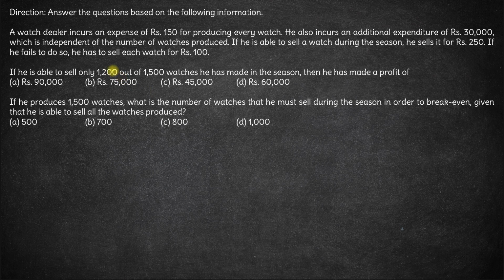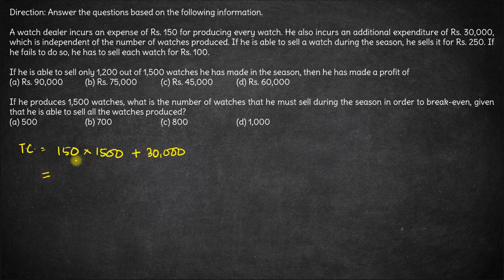So what's happening is he is able to sell 1200 out of 1500. That means he's producing 1500 watches. So for this particular question, the total cost is going to be 150, the cost of producing one watch, and he produces a total of 1500 watches. So the total variable cost will be 150 into 1500 plus the fixed cost of 30,000.